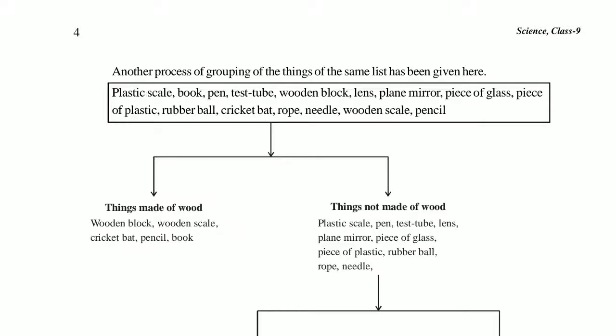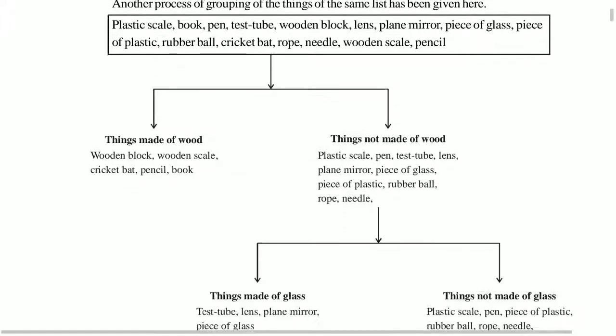Okay, the same thing is given here. See: plastic scale, book, pen, test tube, wooden blocks, lens, plane mirror, piece of glass, piece of plastic, rubber ball, cricket bat, rope, needle, wooden scale, pencil. So here, children, all these materials are given, and we have to classify whether each is made up of wood or not made up of wood. After classifying, we came to know that the maximum number of things are made up of other materials instead of wood. Fewer things are made up of wood.